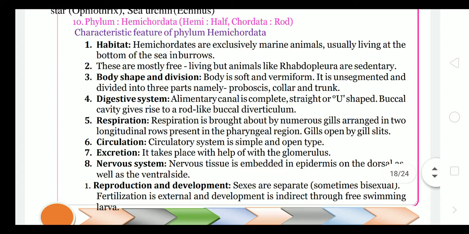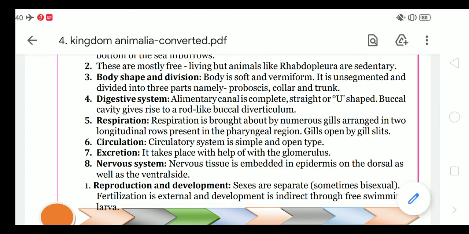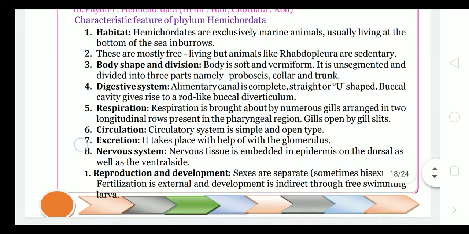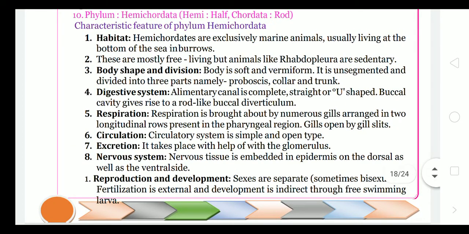Last phylum, that is phylum Hemichordata. Characteristic features of phylum Hemichordata. Habitat: Hemichordates are exclusively marine animals, usually living at the bottom of the sea in burrows. Why are they called Hemichordata? Because they show a half cord, half rod in their body. These are mostly free living, but animals like Rhabdopleura are sedentary.